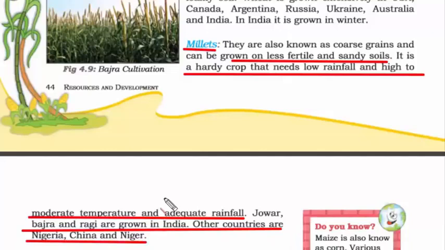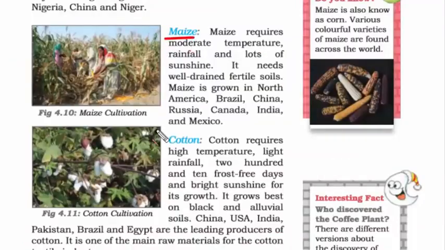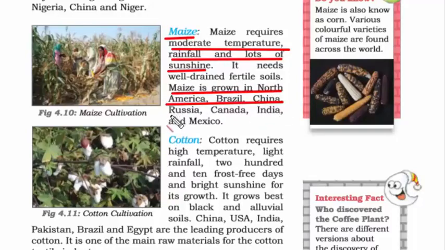Oh, by the way, millets are also called bajra. The next crop is maize. Maize requires moderate temperature, rainfall and lots of sunshine. So all of these conditions are found in tropical and subtropical areas. Again, a well-drained fertile soil is suitable for growing maize. Some of the nations that produce maize are North America, Brazil, China, Russia, Canada, India and Mexico.